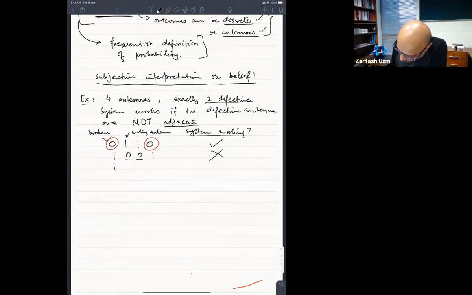You can have 1 1 0 0. System working or not? Yes or no? तैमूर साहब यस नहीं कह सकते, ये दो जीरोस इकट्ठे आ गए, so not, system will not be working. 1 0 1 0, working? Yes, working, great.